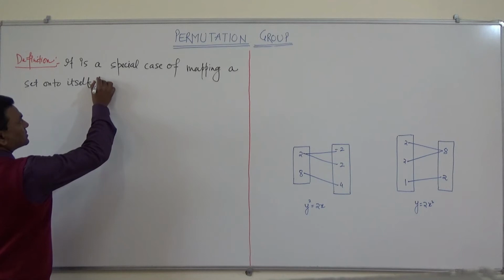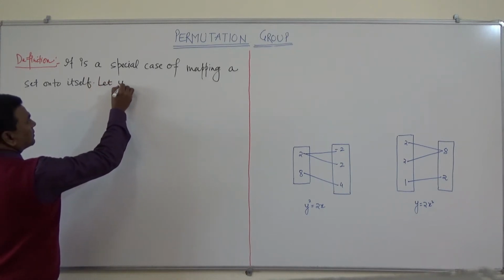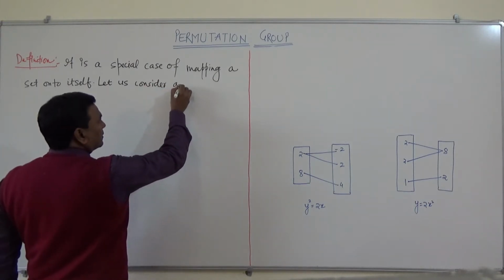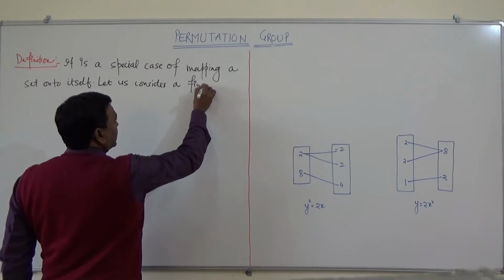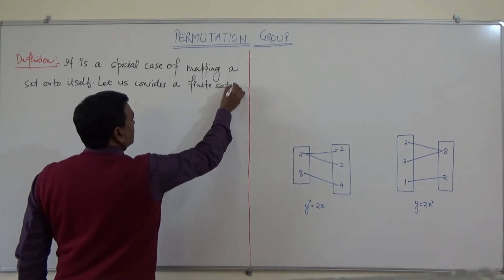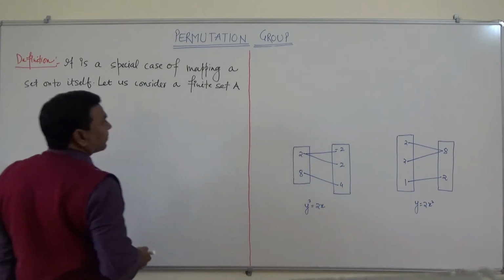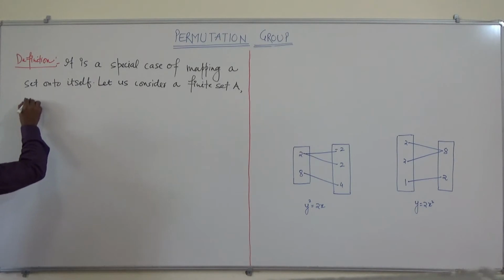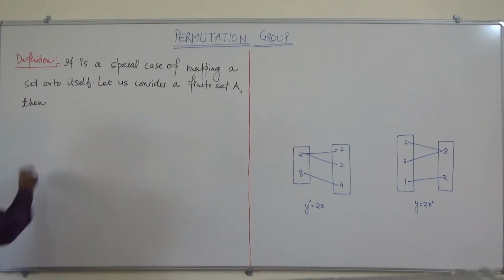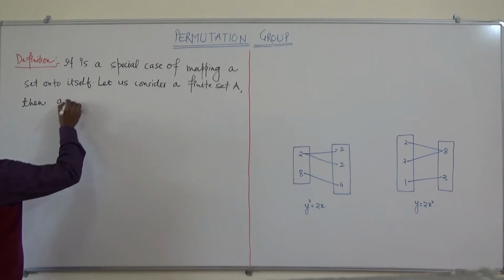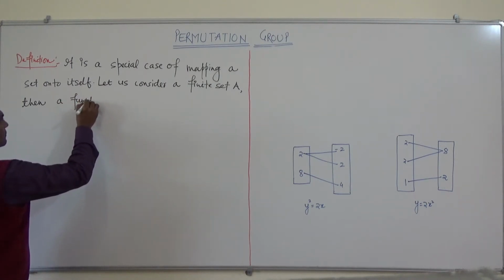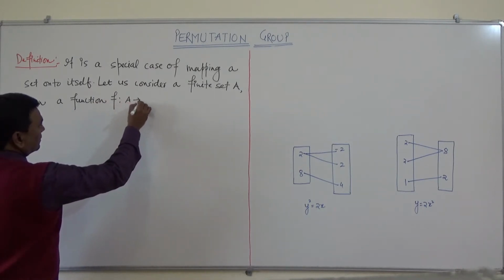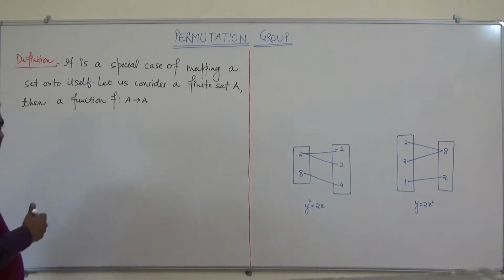Now let us consider a finite set, say A, then a function f such that the mapping is done from the set to itself.